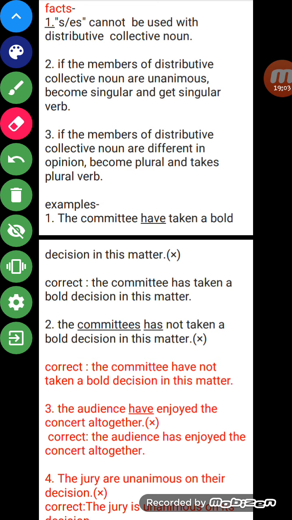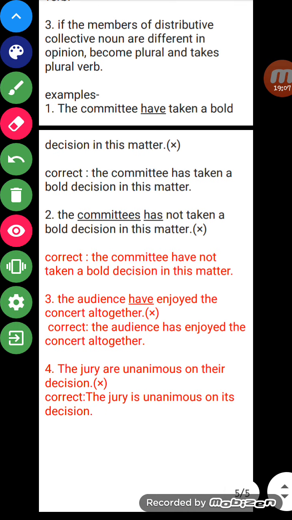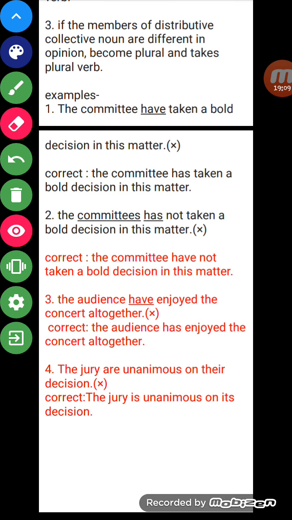Now all the points that I have discussed will become clearer from the given examples. Example: the committee have taken a bold decision in this matter. It means the committee have taken a bold decision in this matter.